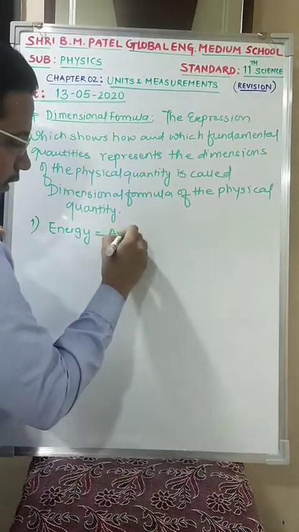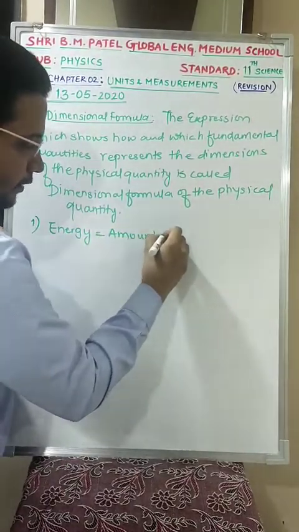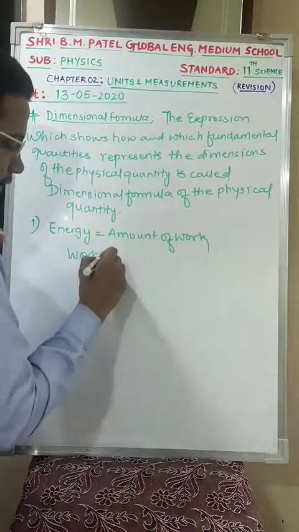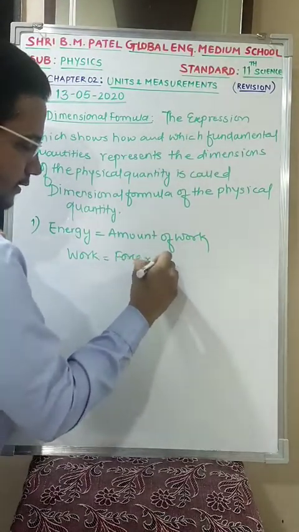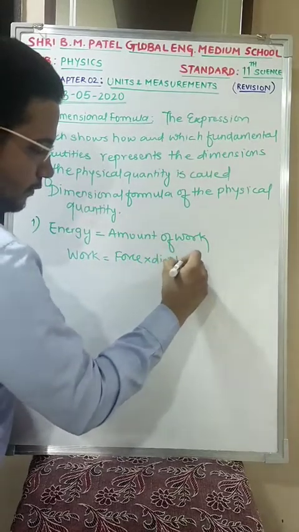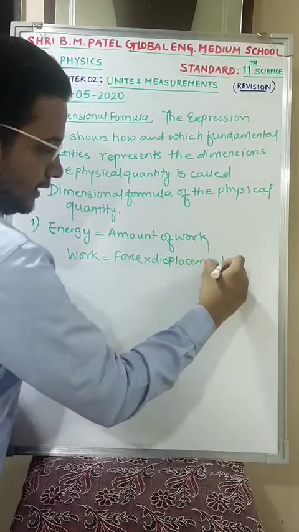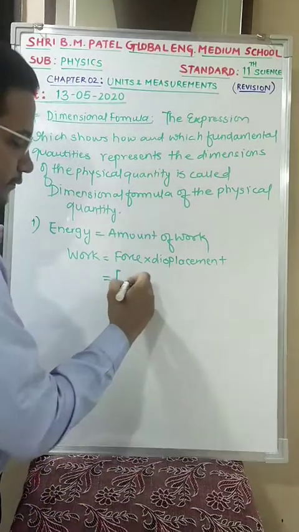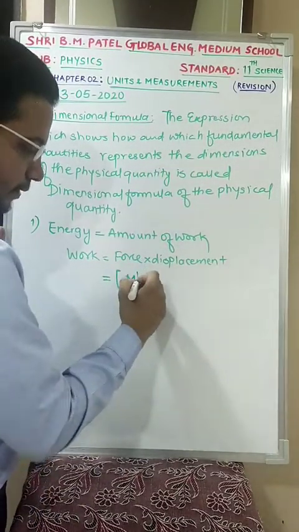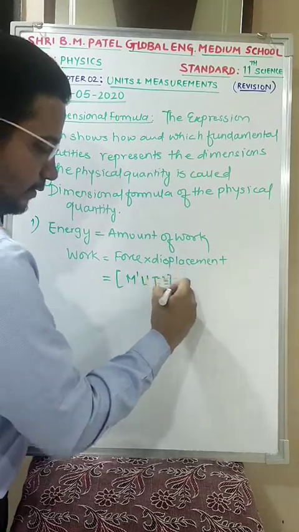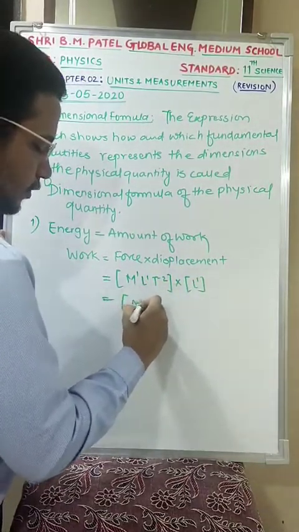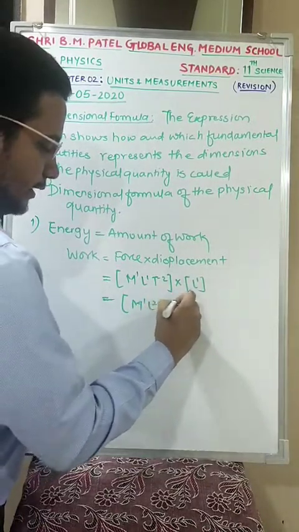So the very first quantity given in your assignment is energy. Energy is nothing but the amount of work. We also know that work is force into displacement. Now what is the dimensional formula for force? Dimensional formula for force is mass into acceleration, and with displacement, L. So my dimensional formula is M1 L2 T minus 2.